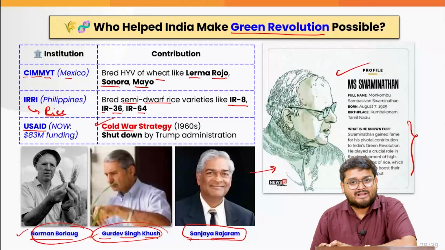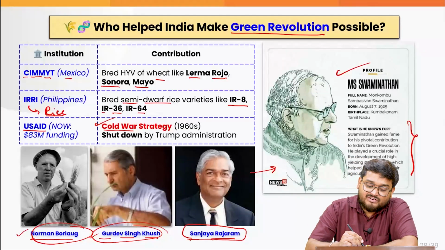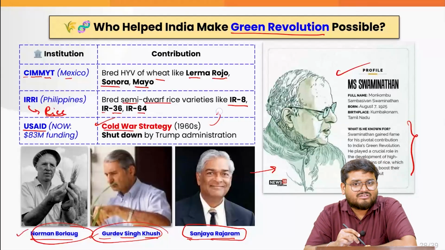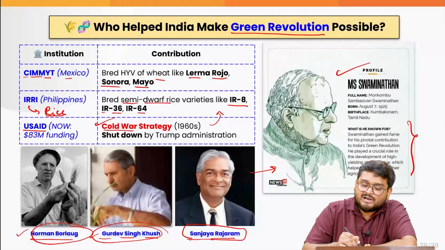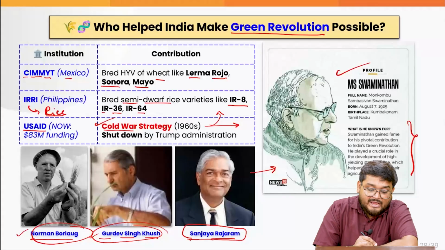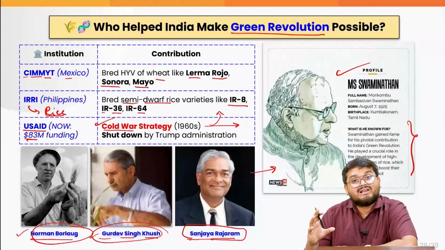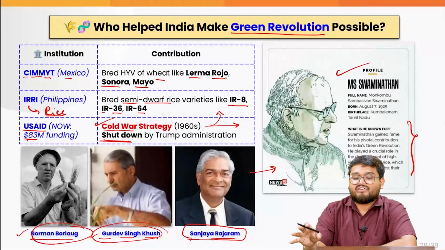Otherwise, it was seen that due to extreme poverty levels back in the 1950s and 60s, countries transitioned towards communist regimes, right? So this was one of the Cold War strategies. Also, India benefited a lot out of this particular initiative. But recently, it was receiving on an annual basis funding of around $83 million, which was shut down by the Donald Trump administration.